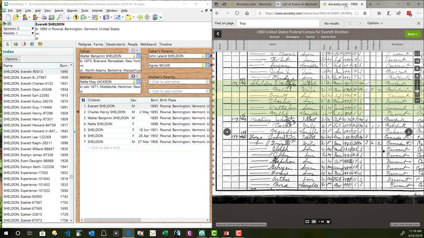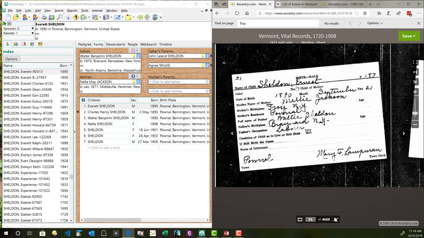Now, I just happen to have gone out to that census, and over here we have a Walter, okay, and here is Nellie. That must be his wife. Looks pretty good. Doesn't say Jackson. They're 30 and 29, so they're 1 year apart, which is correct. And right here, somebody thought that was Everett, E-V-E-R-E-T-T. So they wrote down Everett. But my card shows his name is Ernest. Doggone it. What should we do?